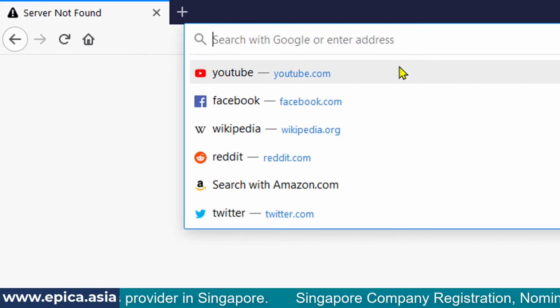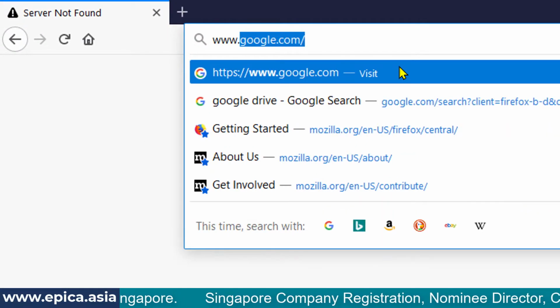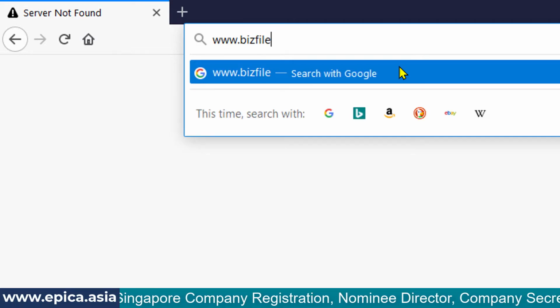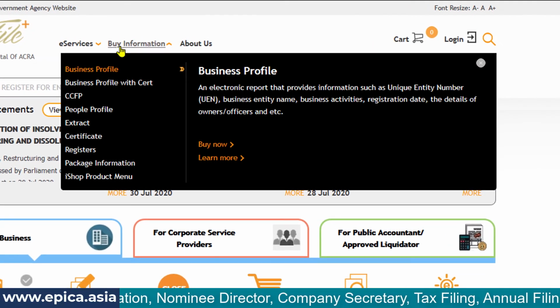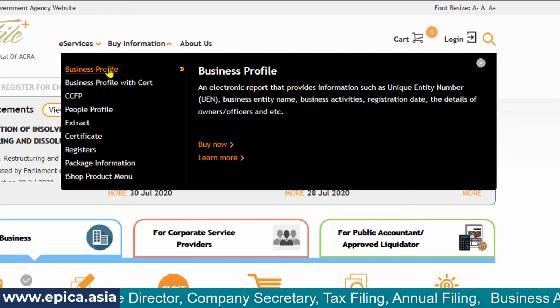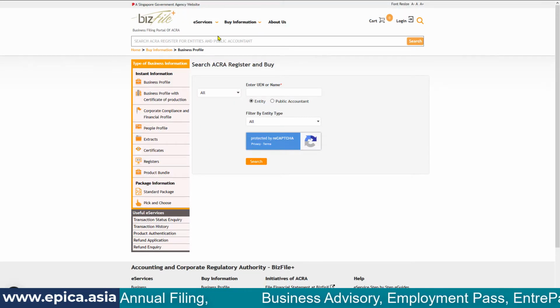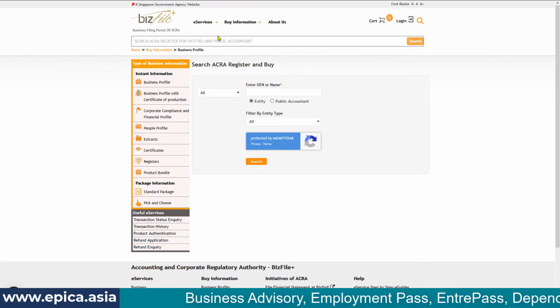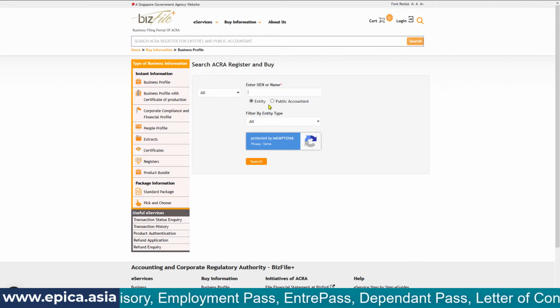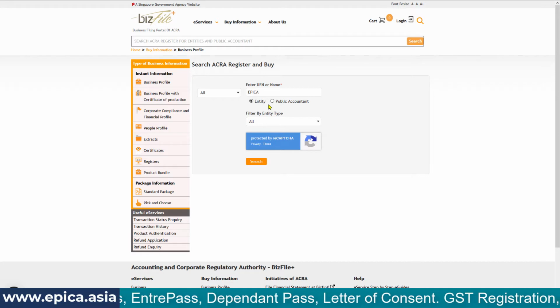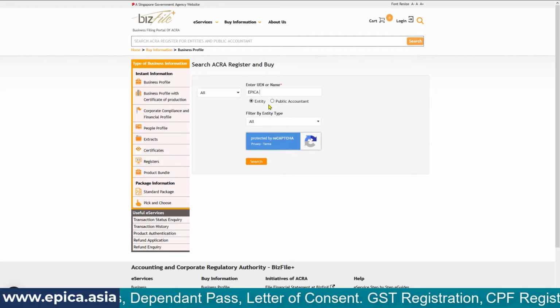While on the internet browser, access the website www.bizfile.gov.sg and then hover your cursor on buy information and business profile. Basically what we are going to do is check if the name of the company has already been used, and if it is not already used, then most likely it is available for our use. That's the conclusion.